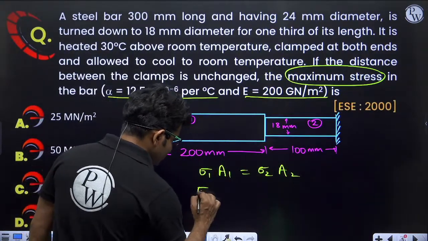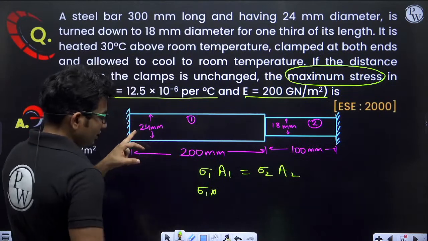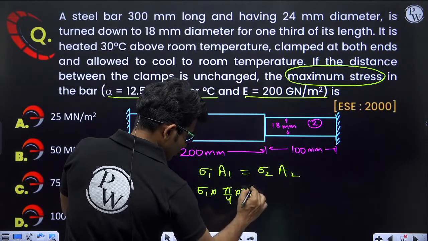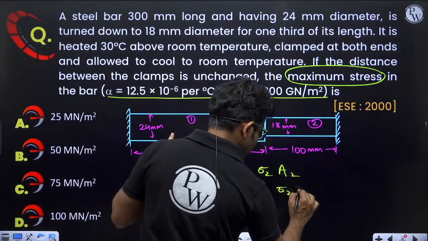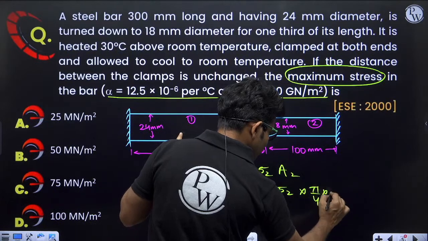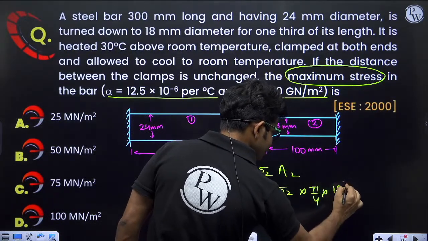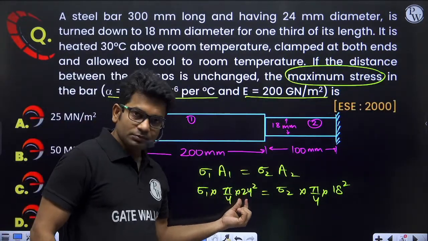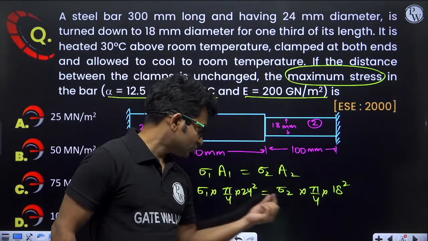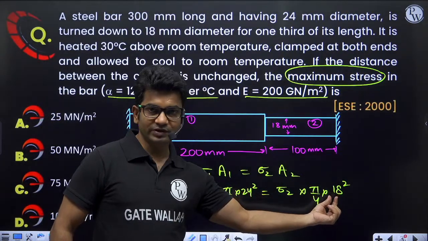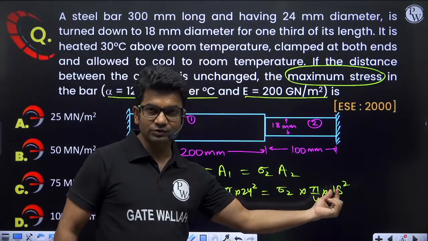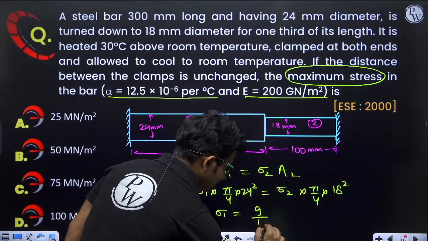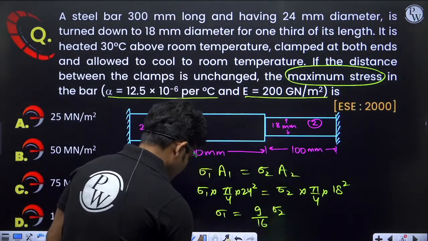Now sigma 1 into pi by 4 into 24 square will be equal to sigma 2 into pi by 4 into 18 square. Pi by 4 will cancel out, 6 into 4 square, 6 into 3 square. We are left with 4 square, that is 16, and 3 square, that is 9. So sigma 1 will be equal to 9 by 16 sigma 2.